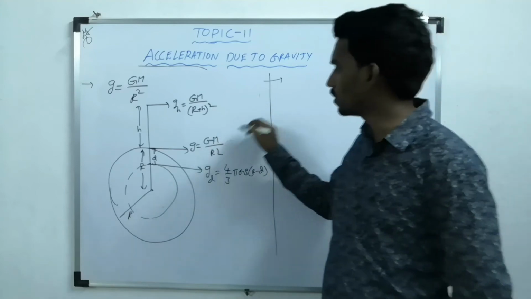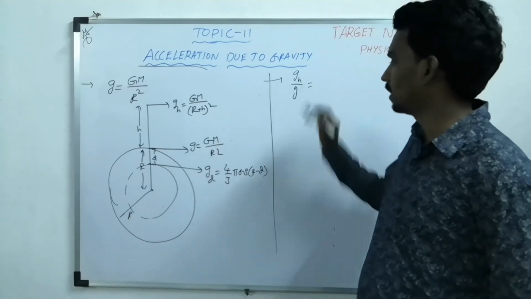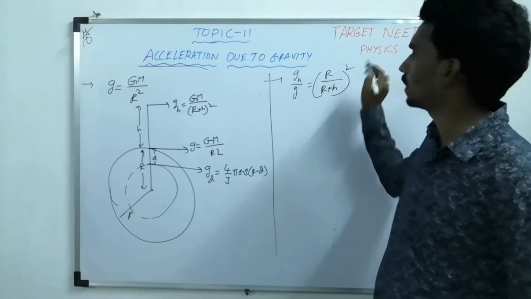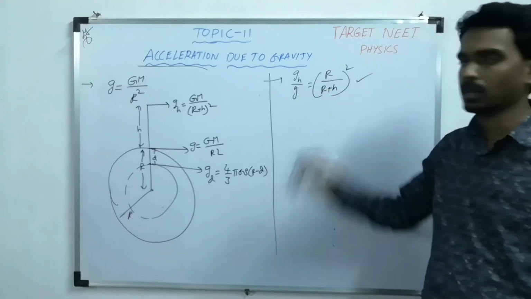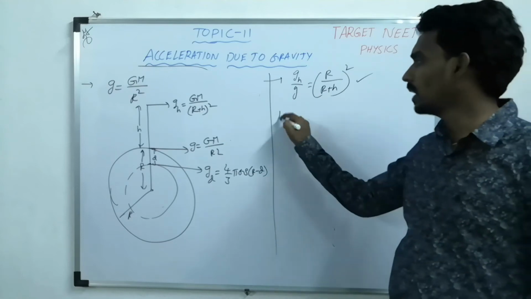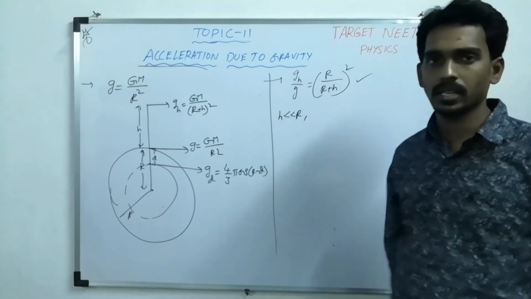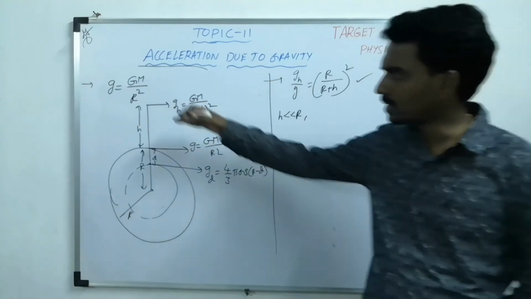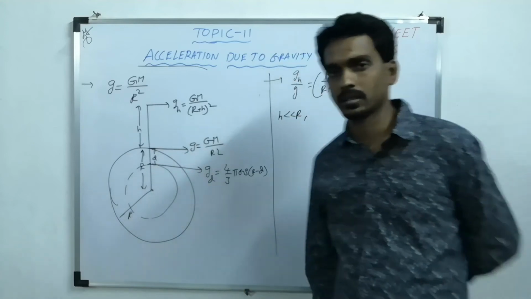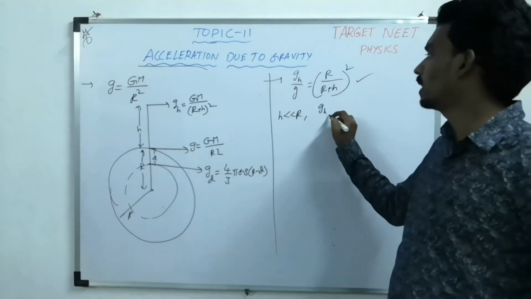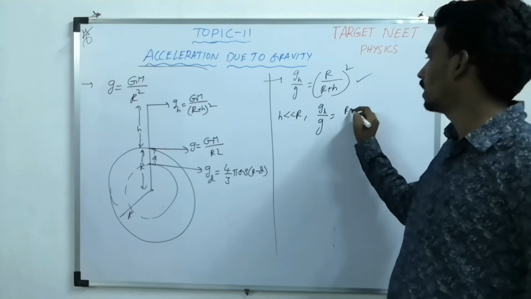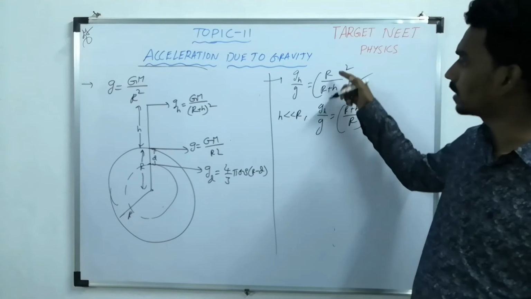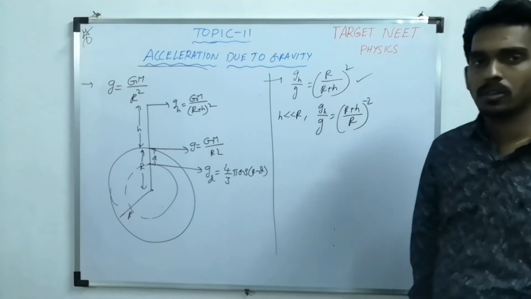Now if you compare these two, g_h by g will become R by (R plus h) whole square. This is the one formula. But sometimes they will give that h is very much less than R, the height of the body where it is placed is very small compared to the radius. Then you can take the binomial approximation. I can write it as (R plus h) by R power minus 2, taking numerator to denominator and denominator to numerator.